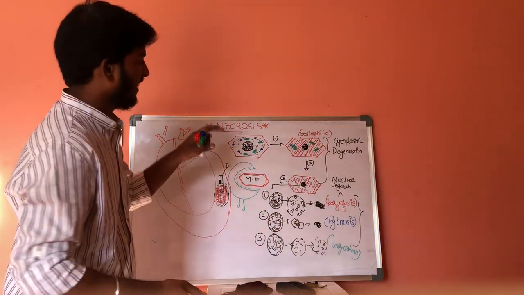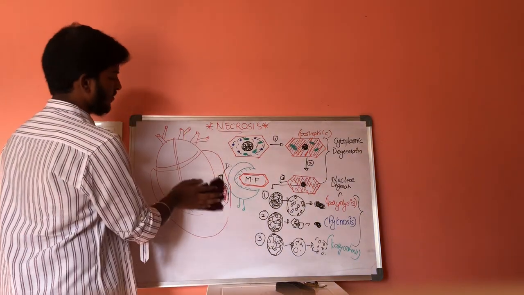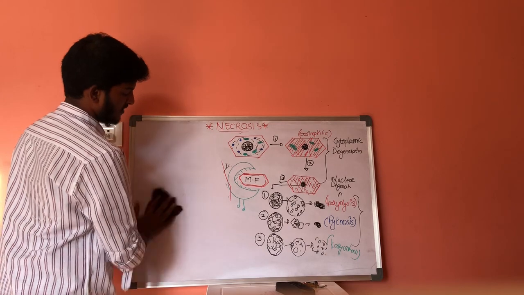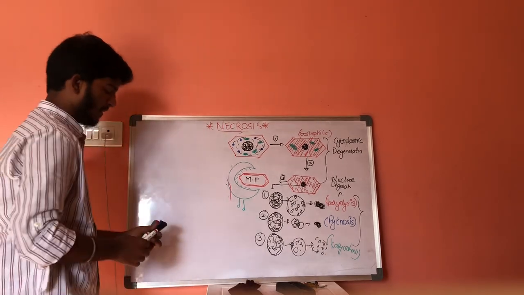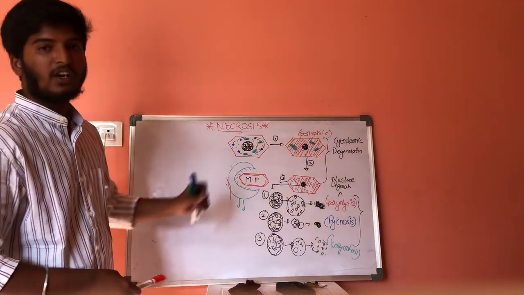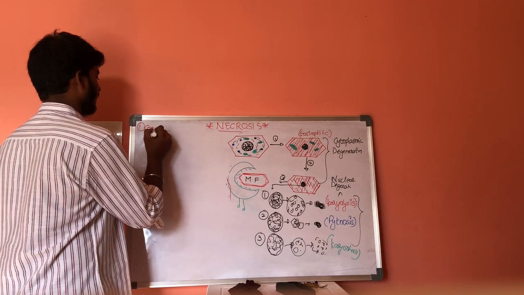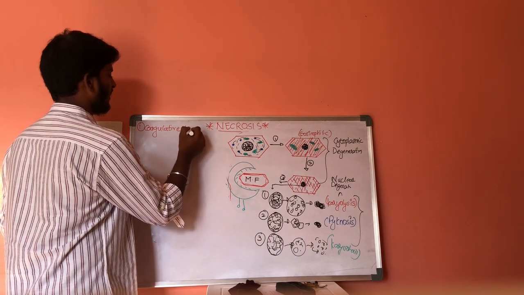And if we discuss the types of necrosis, there are two different types of necrosis. First one is coagulative necrosis.